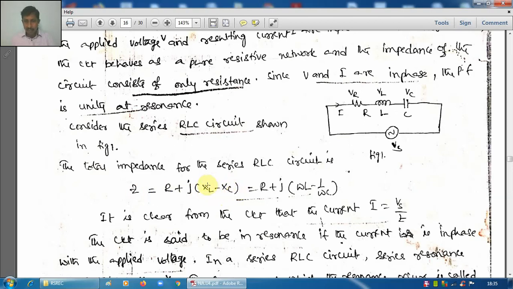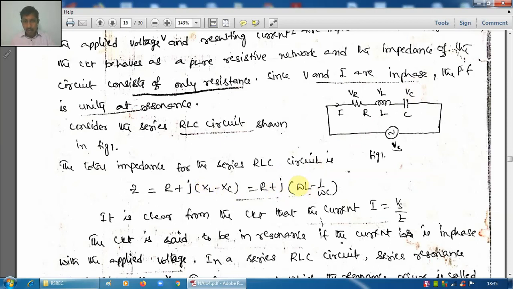The net reactance of the circuit is XL minus XC, where XL is the inductive reactance and XC is the capacitive reactance. Inductive reactance is taken as positive. Capacitive reactance XC is generally taken as negative. Therefore net reactance is XL minus XC.